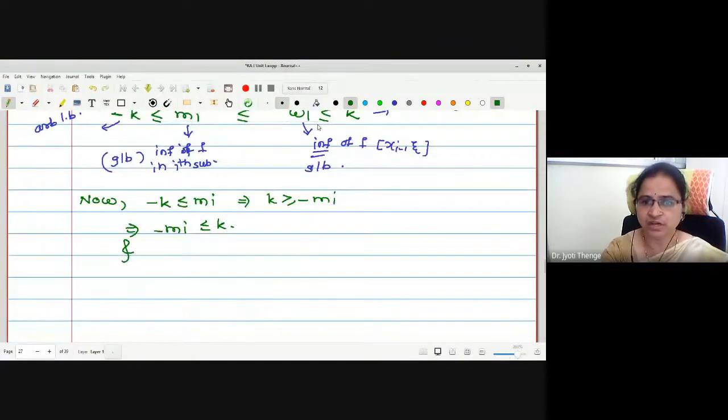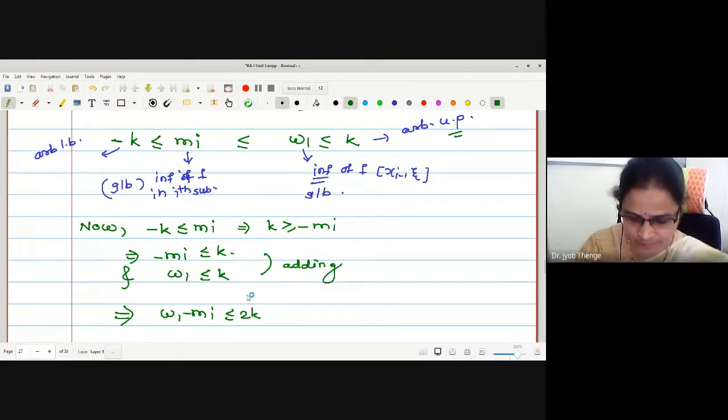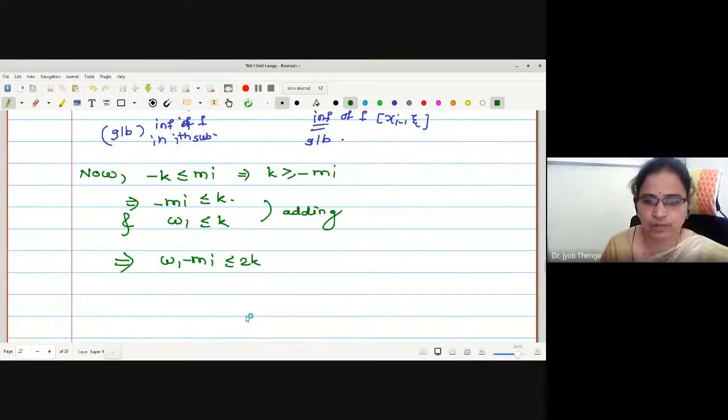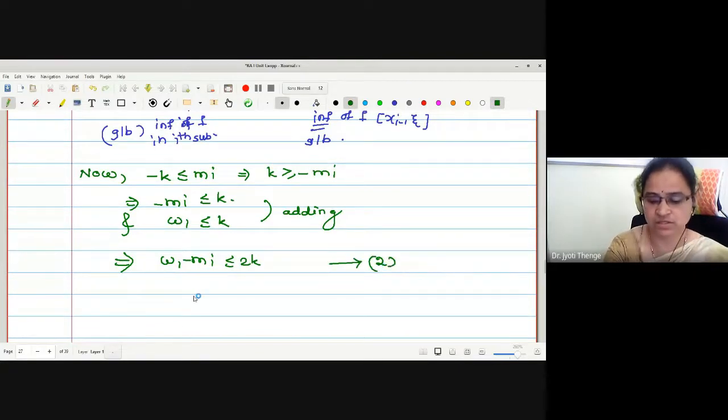And what is the right part of the inequality we have? W1 is less than or equal to K. Let us add both the inequalities. What will we have? W1 minus Mi less than or equal to 2K. Adding. Is it okay? Yes, ma'am. W1 minus Mi less than or equal to 2K. Let me call it equation number 2.